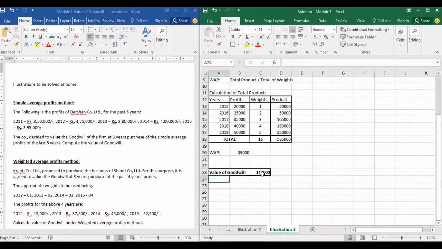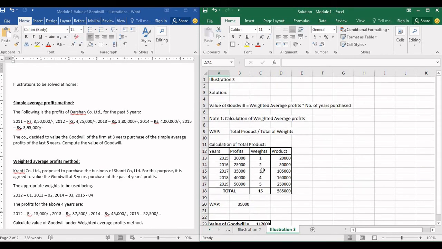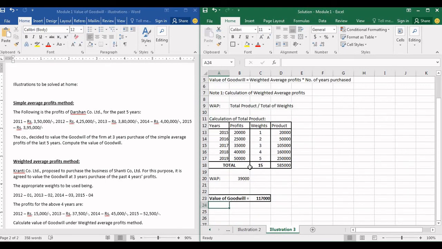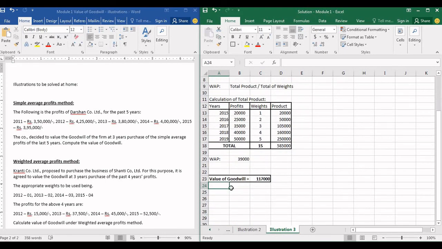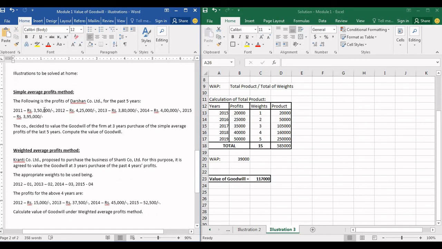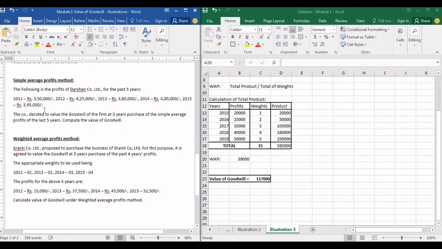I hope you guys have understood this problem as well. We have solved 3 illustrations in all today. I just hope that you guys have understood all the 3 illustrations. Now guys, like I told you guys, I'll be giving you all illustrations to solve at your house. I have drafted these 2 illustrations for your reference. I'll read them out for you. Please try to solve these at home so that you get a bit of clarity as to how to solve these problems. These are usually asked for 5 marks, okay guys?